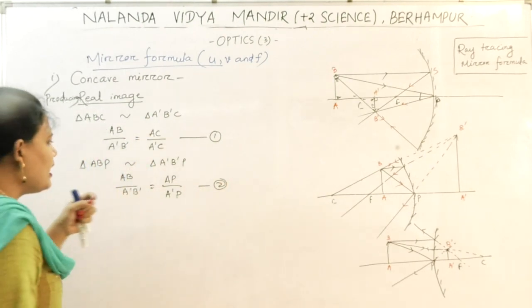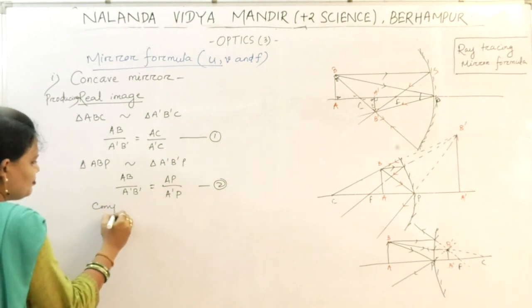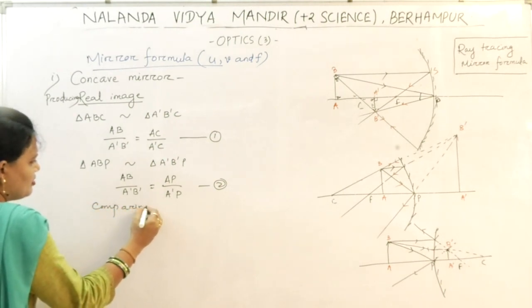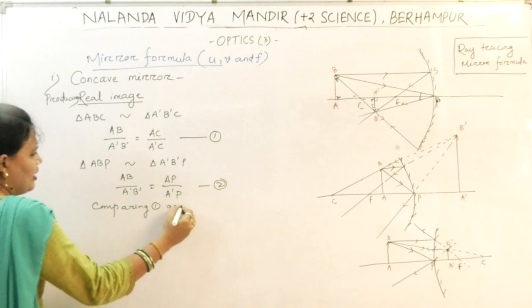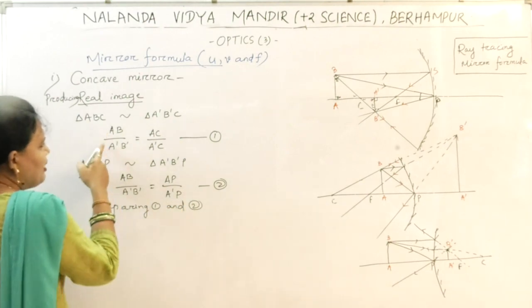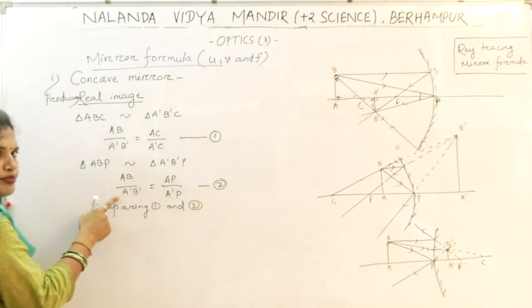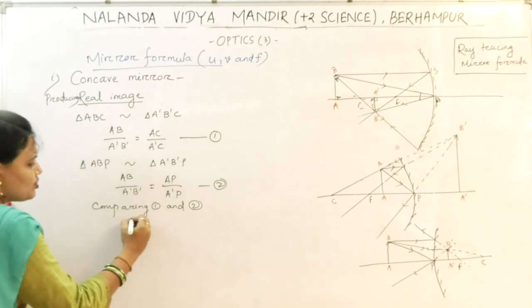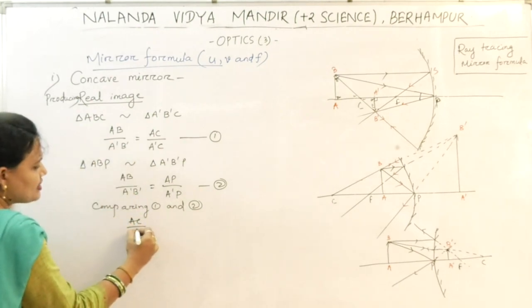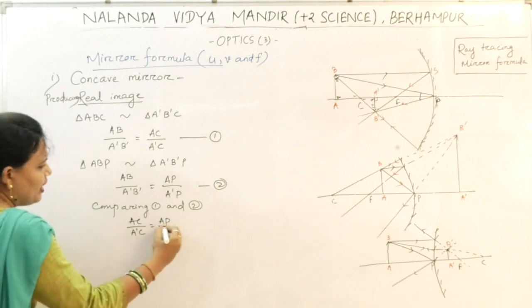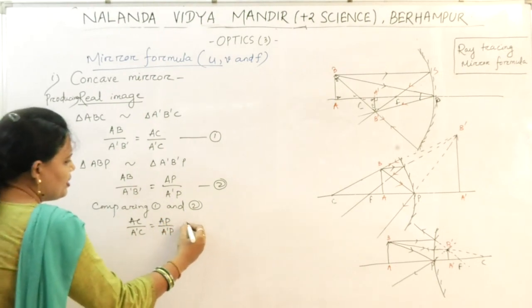Now comparing 1 and 2, the left-hand sides are equal, so AC by A dash C is equal to AP by A dash P.